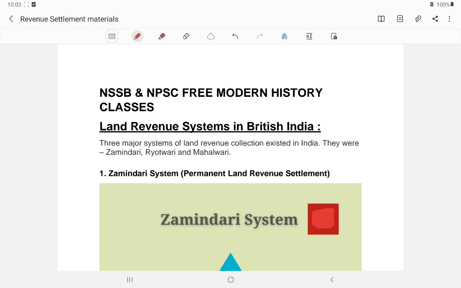So today we'll be continuing the modern history lesson. Today, modern history lesson number 3 is: what is the land revenue system. We'll be doing a couple of MCQs for your NPSC as well as NSSB preparation.